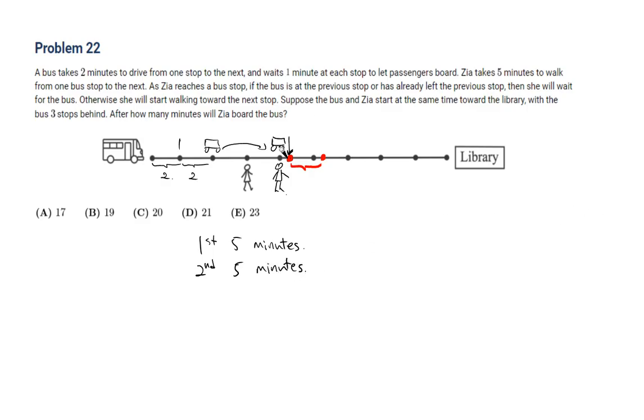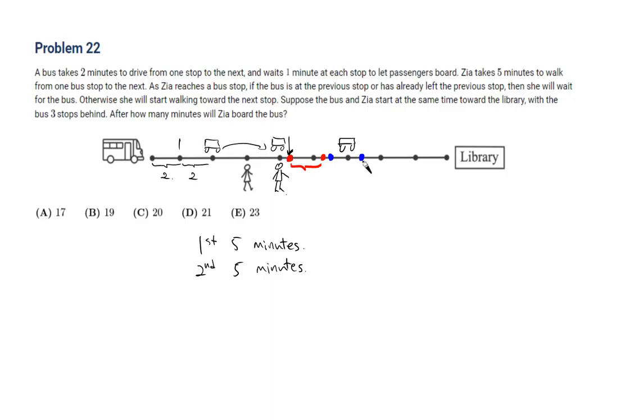After another 5 minutes, you see that's where it landed. Now, when the bus is waiting for extra 1 minute, Zia actually moves an extra 1/5. So this is the third starting point. The first starting point was here. The second starting point was the red dot. And the third starting point is going to be the blue dot. That's going to be 5 2/5, right? So 5 2/5 is the point where Zia begins walking for the third time, and she's eventually going to arrive at 6 2/5 when the bus arrived here.